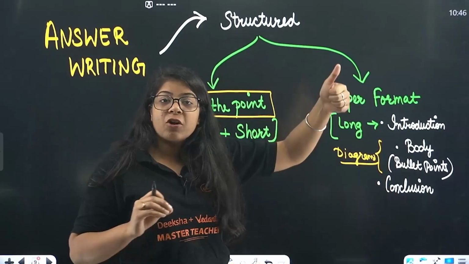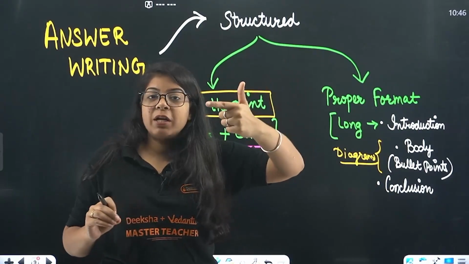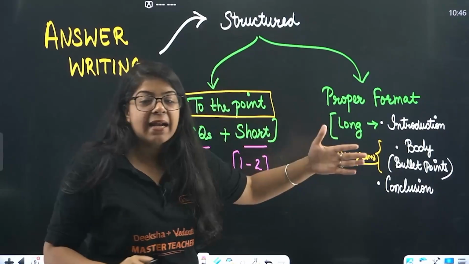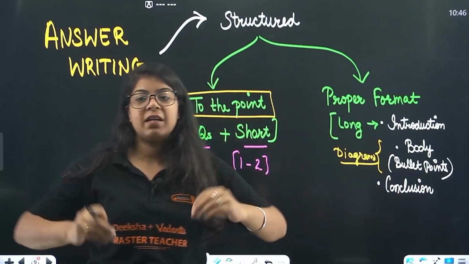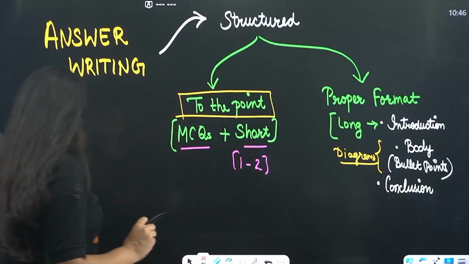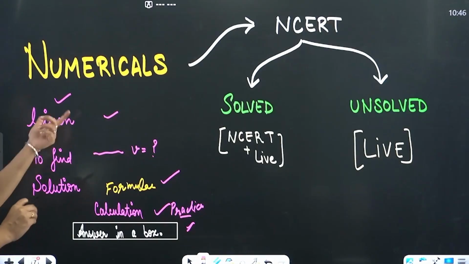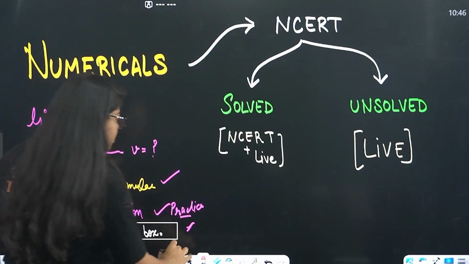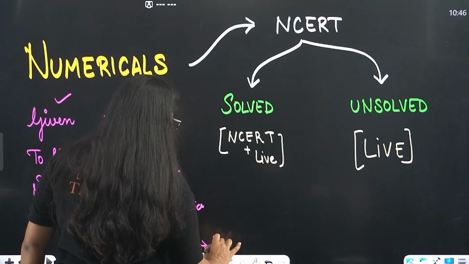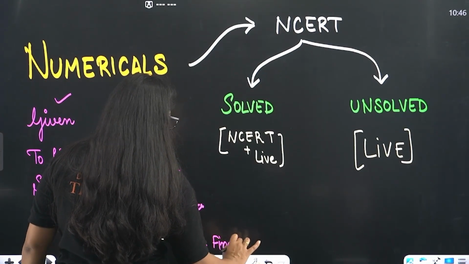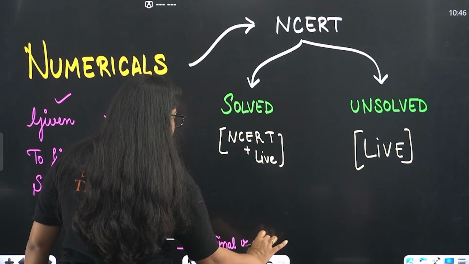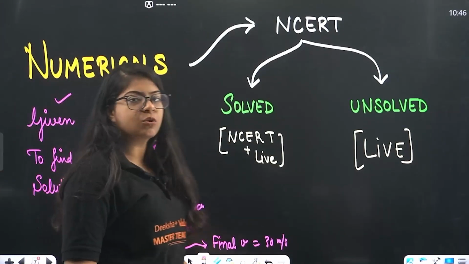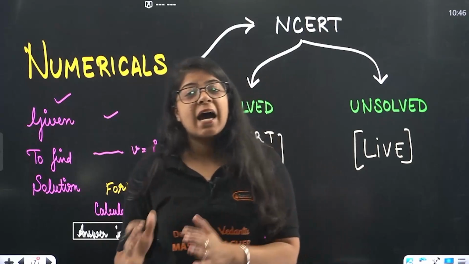What is that? Introduction, then the body, where you write in bullet points, draw the diagram, write the definitions with the proper heading, and at the end, a conclusion that this is the final answer. And the same goes for numericals. For numericals in the long format, you will follow this particular pattern, and after writing the answer in a box, you can also write the final velocity. Let's say they have asked you the final velocity. So the final velocity comes out to be 30 meters per second, whatever they have asked you.